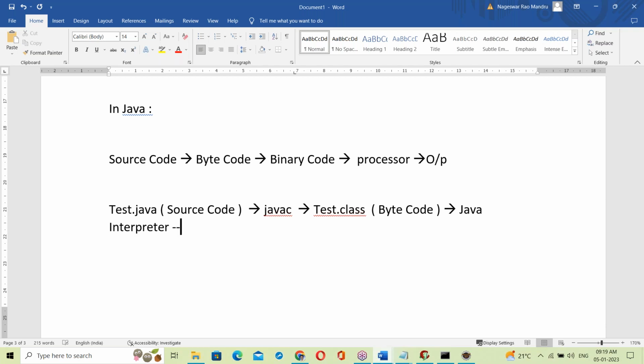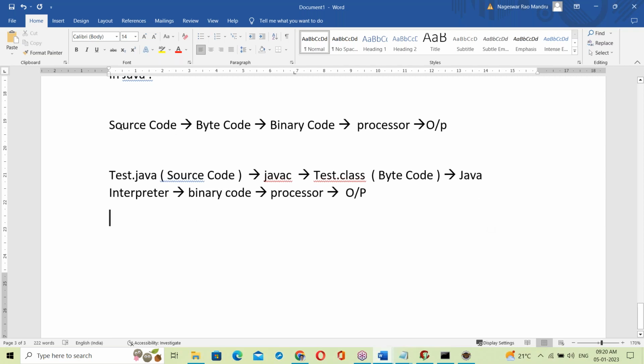The Java interpreter takes the .class file and converts it into binary code. That binary code is given to the processor, which generates the output.